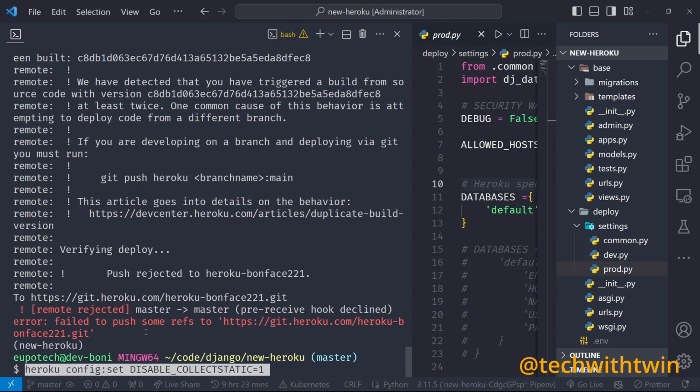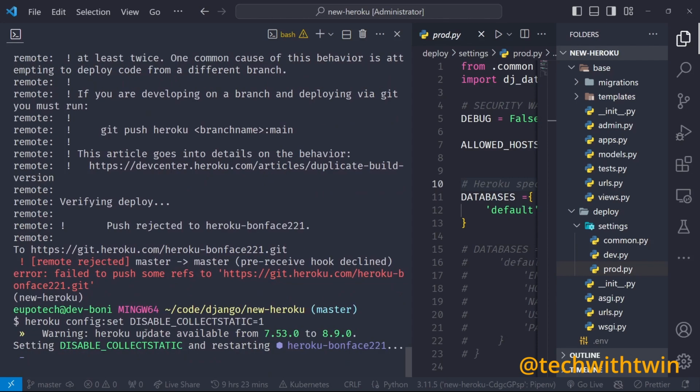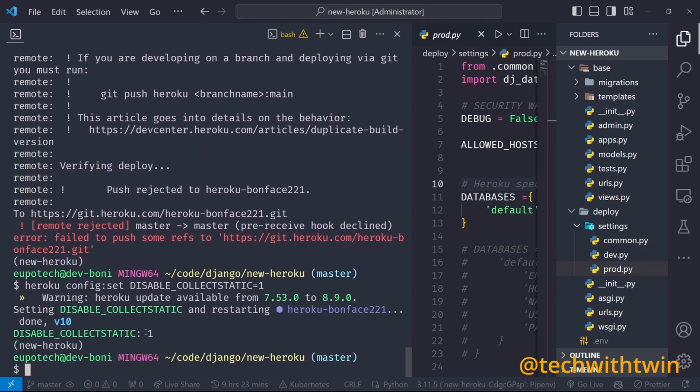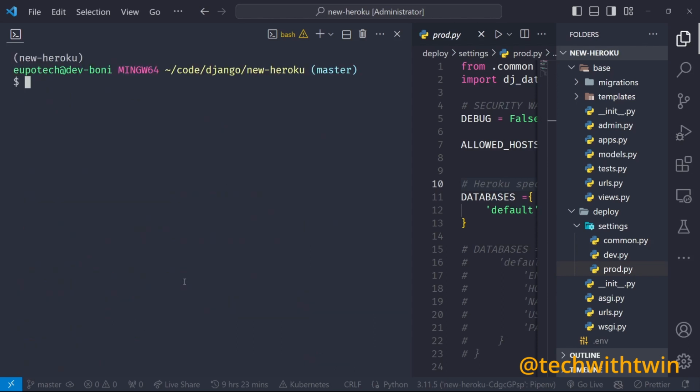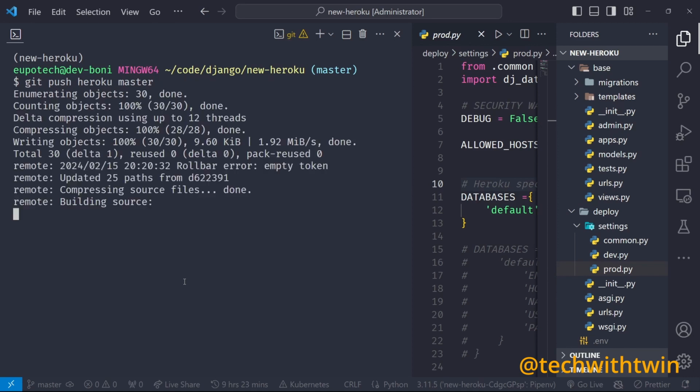Then you shouldn't actually be disabling collect static, because that will mean you need to set the static files. You need to push your own static files and collect them. Yeah, so let's try running it again. Let's see whether it will run this time.